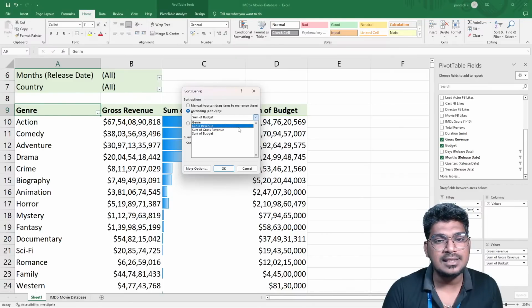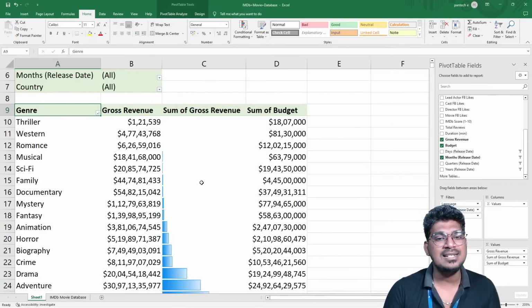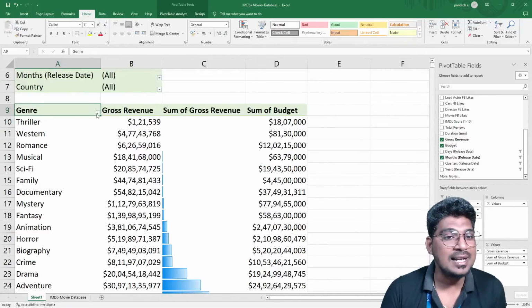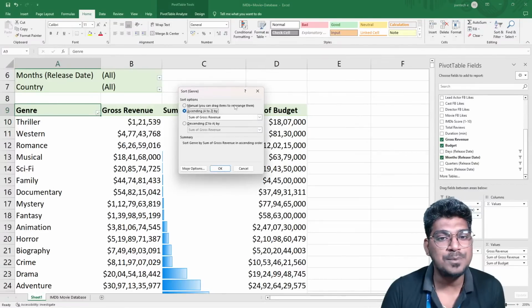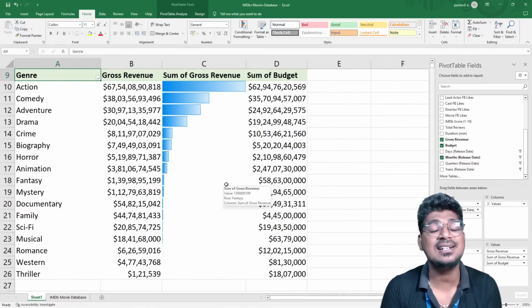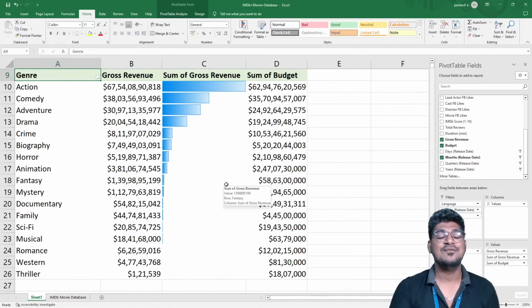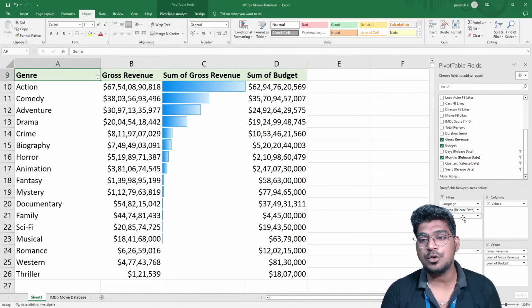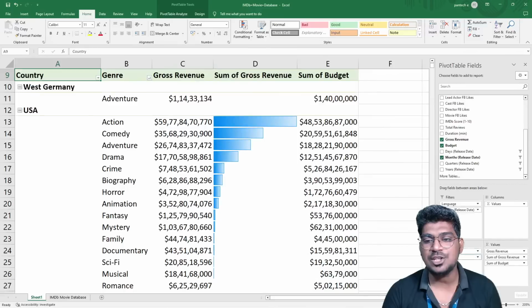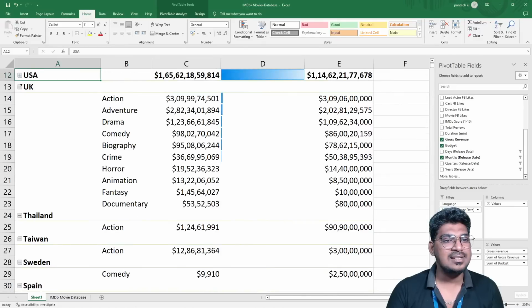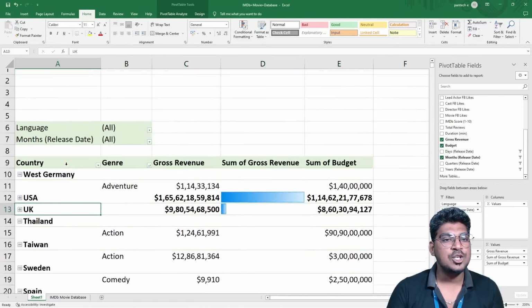So I'm going to select this gross revenue. And you can see the ascending order like this. Otherwise, I'm going to select this more option, making the descending order for the gross revenue. You can see the changes like this. So this is the way you can make it. This sorting option makes it much prettier to see the changes as well. And if you add the other options based on the country and also the genre, you can see this is also making the sorting option.